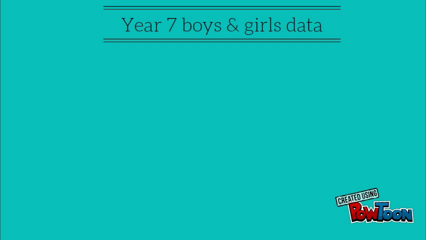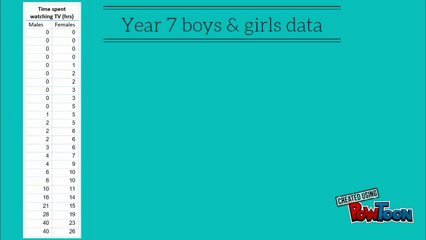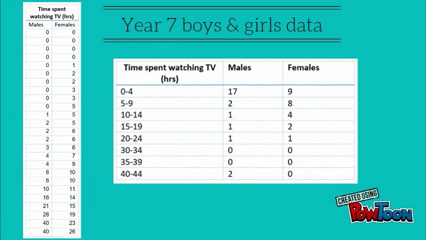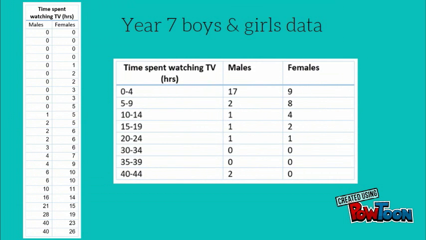I have developed two different tables to display the data. The first one I created was sorted into ascending order to make the data easier to interpret. I then transferred the data into 5-hour allotments in a different table, as I found this easier to represent the data in graphs.